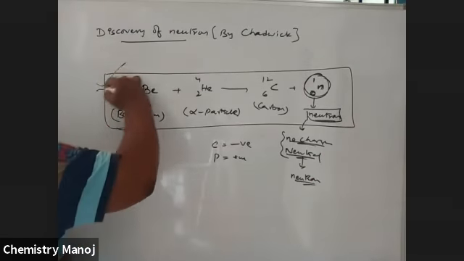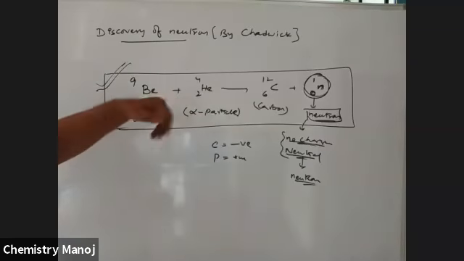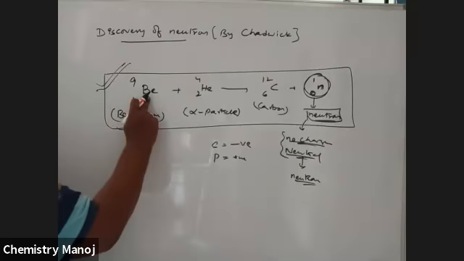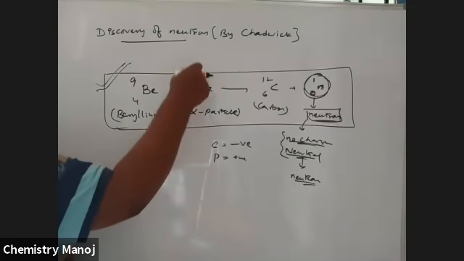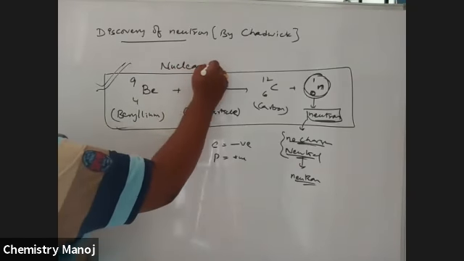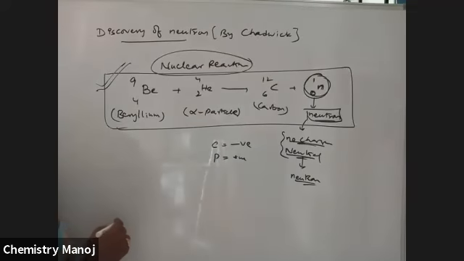It is a basic equation. The beryllium nucleus is bombarded with a helium alpha particle and gives carbon and a neutron. This type of reaction, where one nucleus is bombarded with another nucleus to give a new nucleus, is a nuclear reaction. During this nuclear reaction the neutron was discovered by Chadwick. It has no charge, so the chargeless species is the neutron.